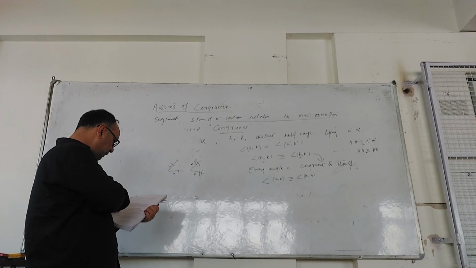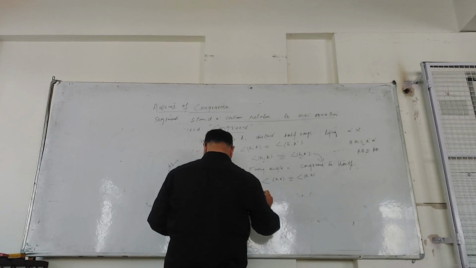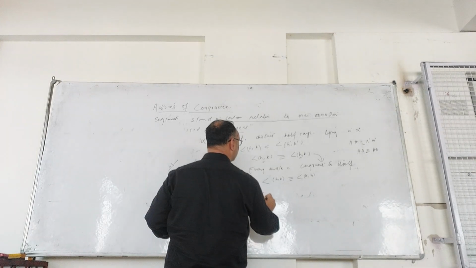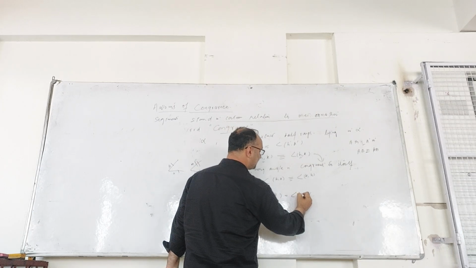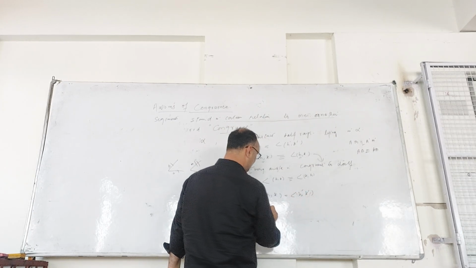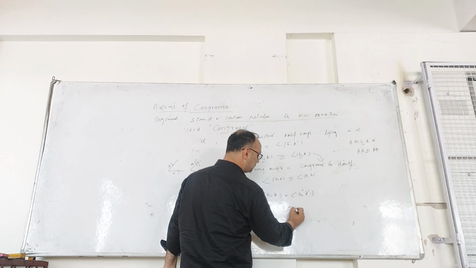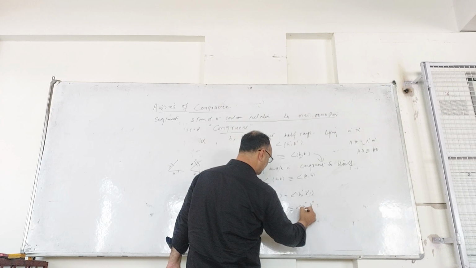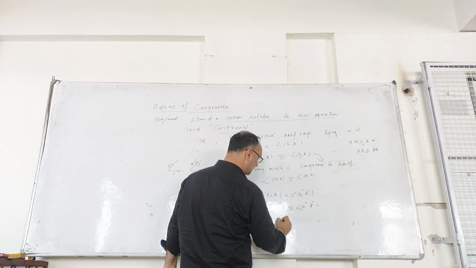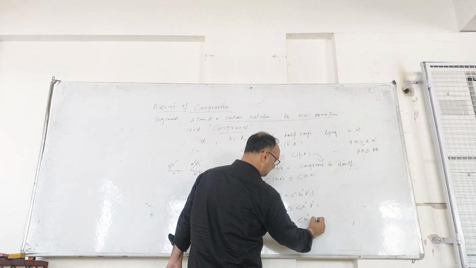And again, if there are angles HK congruent to H prime K prime and H prime K prime congruent to H double prime K double prime, this means HK is congruent to H double prime K double prime.